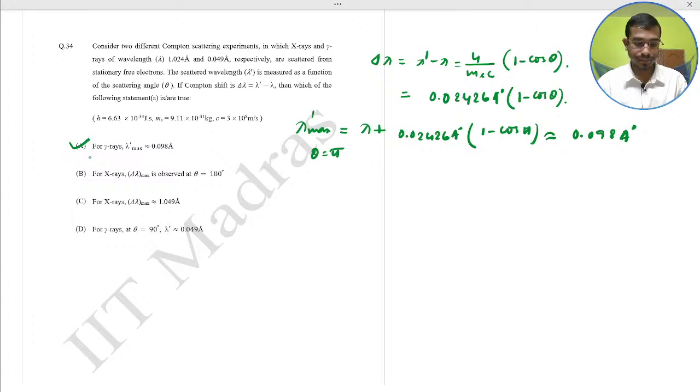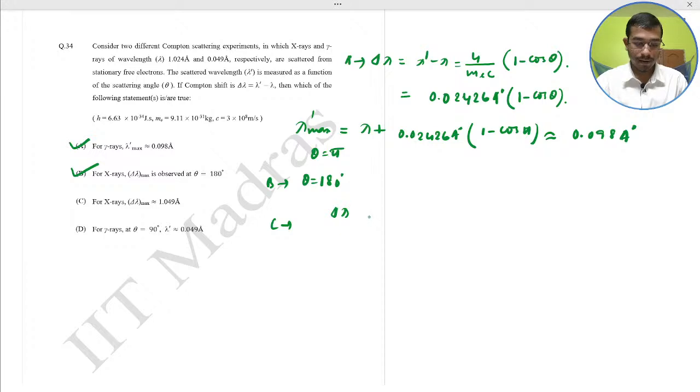Option B, for X-ray the shift occurs at theta equal to 180 degrees. Okay, so B would also be correct because the maximum shift occurs at theta equal to 180 degrees. And option C, for X-ray the del lambda max. Option A checked, option B checked, option C checking.